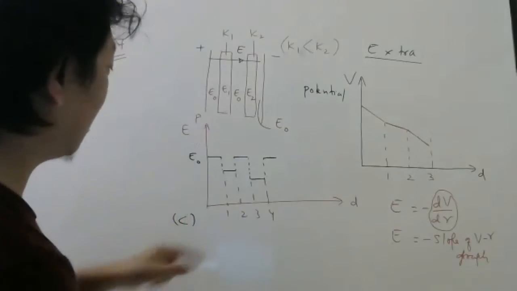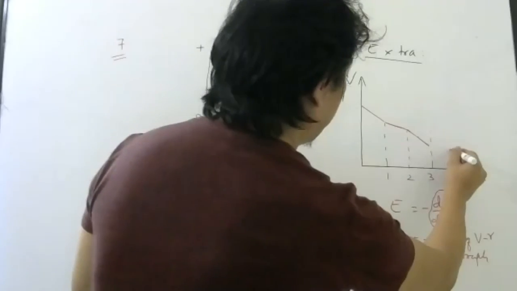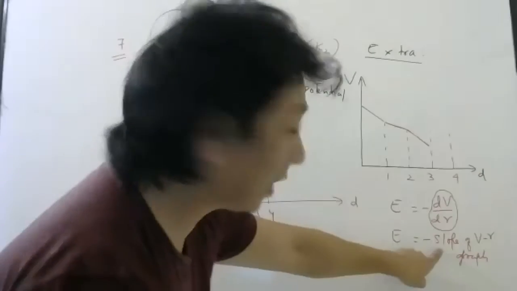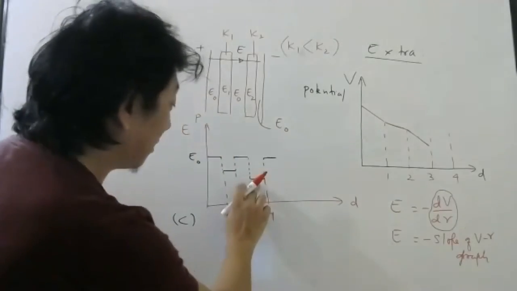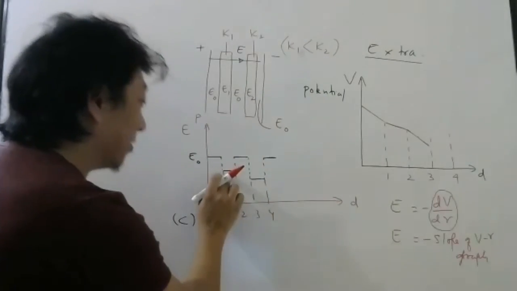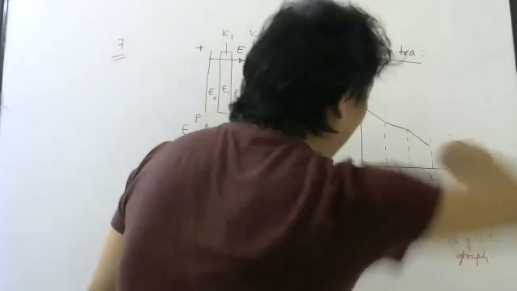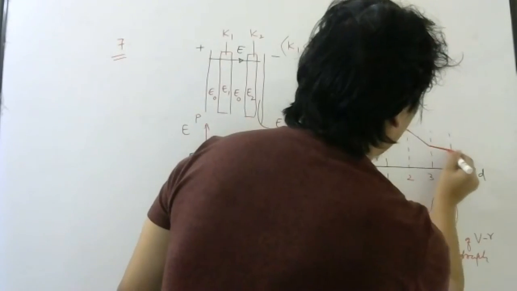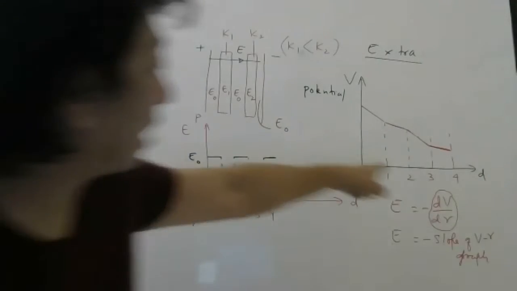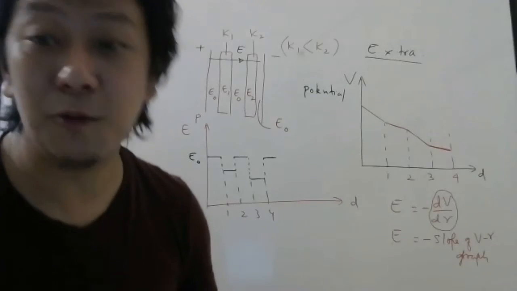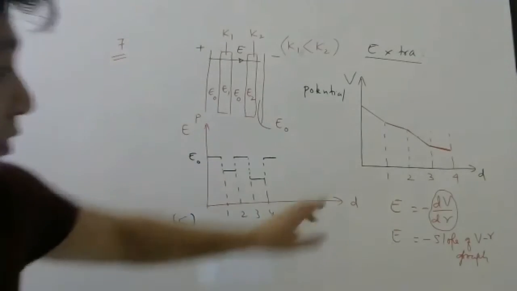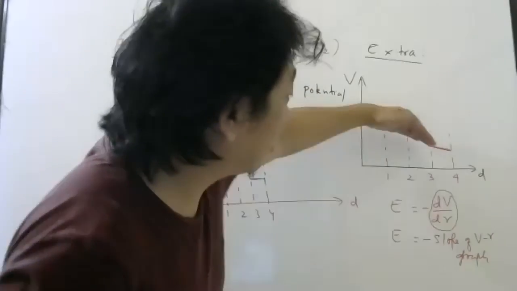Right? Okay. Then from 3 to 4. This electric field is also constant. So the slope will be again constant. But this electric field is less than this also. This also. So it will be an even smaller slope. So draw it more horizontal like this. Don't draw perfectly horizontal. So this is how the graph of potential will look. Brilliant graph or not? Nice graph or not? So please draw the graph carefully and draw the slope carefully.